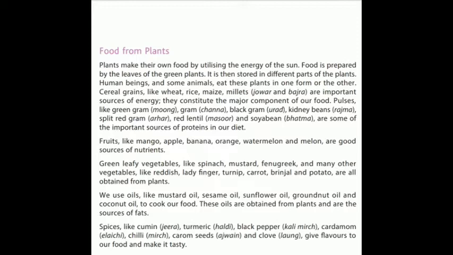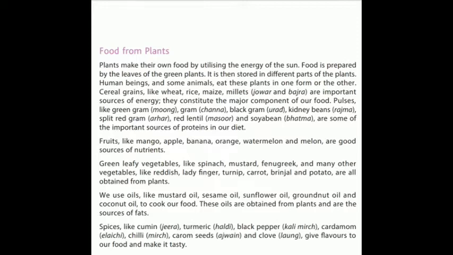Like the cereal grains: wheat, rice, maize, millets. Now, millets, which are jowar and bajra, are an important source of energy. Okay, so mostly we eat the wheat in the form of chapati. Rice also we cook and eat almost every day. Maize, millets, jowar, bajra. These are mostly eaten in the areas which are struck by drought. Mostly in Rajasthan and such areas, people generally consume millets as their main part of cereals.